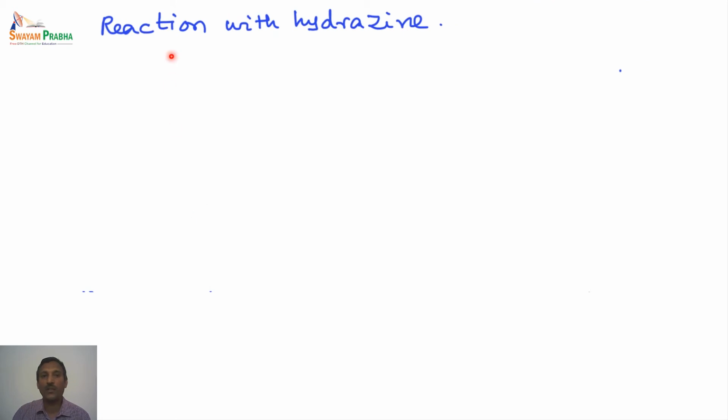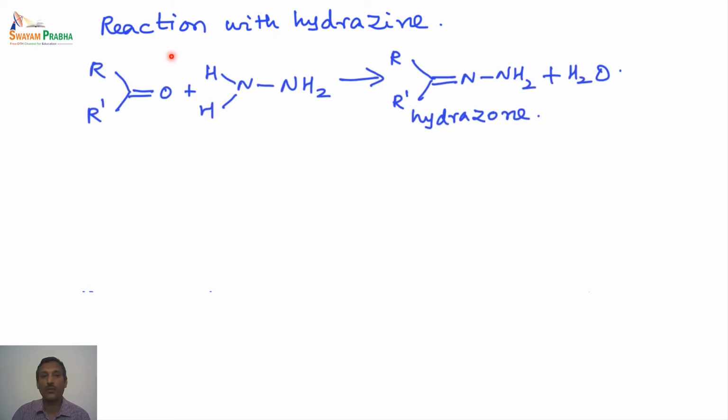The next one is reaction with the hydrazine. When a carbonyl compound is treated with the hydrazine, we get a hydrazone. So how does the reaction actually proceed? This nitrogen has two protons and there is an oxygen. H2 plus O produces H2O. So water is formed as a byproduct in this reaction.